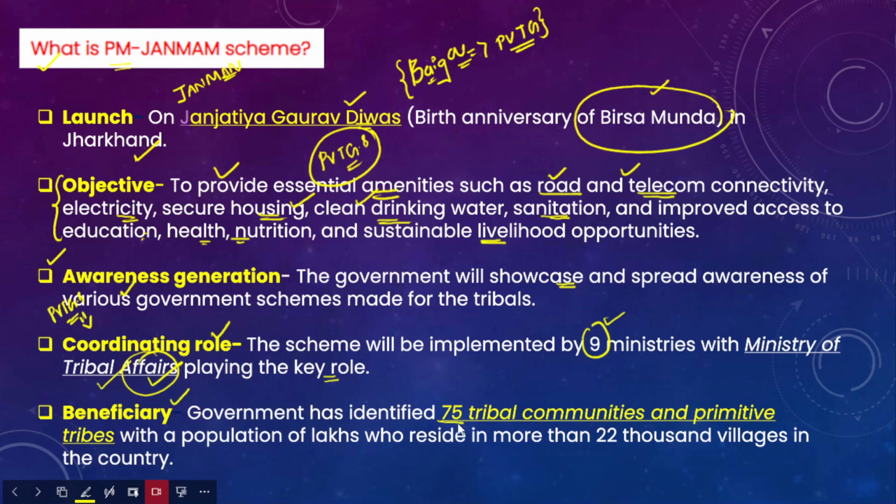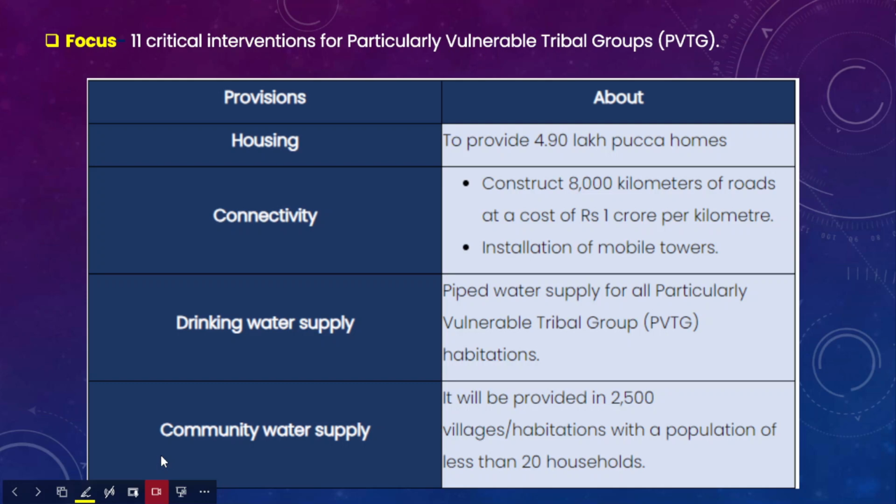The government has identified 75 tribal communities, as I have already told you, categorized as particularly vulnerable tribal groups. They have a population of around 27 lakh and live in around 22,000 villages across the country. So this is about the PM Janman Yojana.